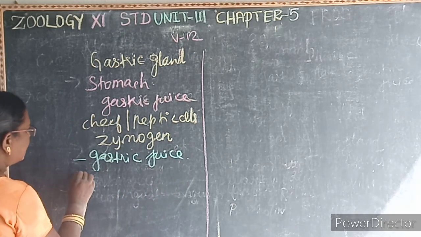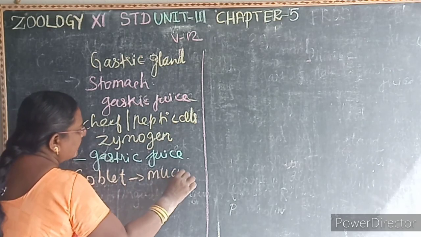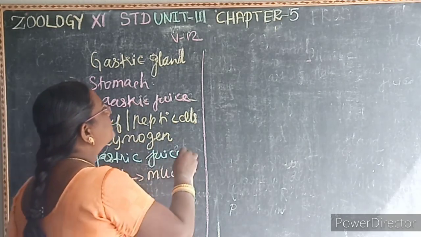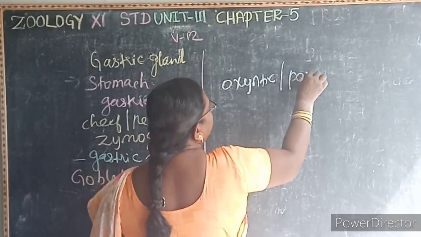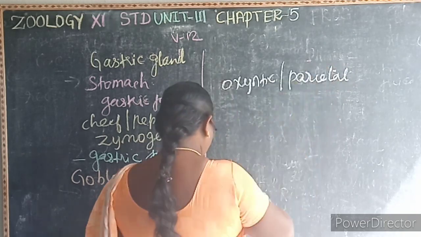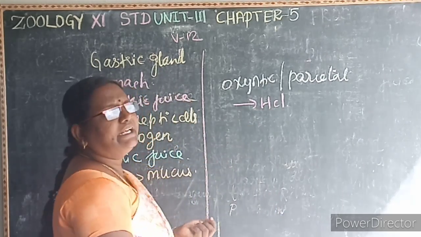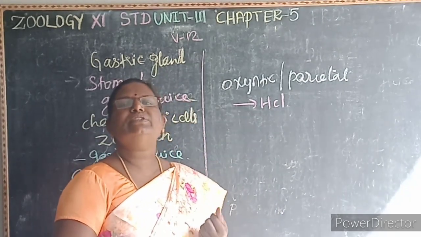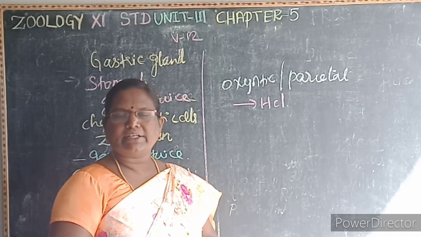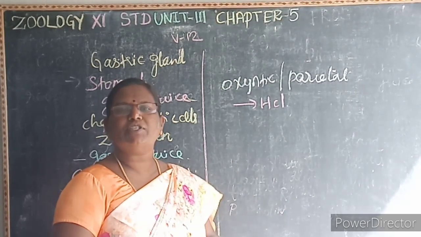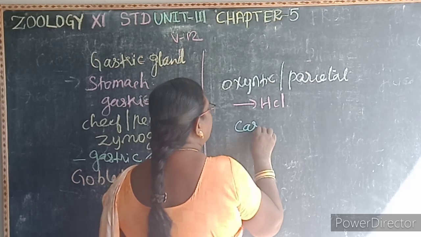Then the goblet cells, which secrete the mucus. All these are 1 mark questions. Then oxyntic cells or parietal cells. It is also a 1 mark question. The oxyntic cells or parietal cells secrete the HCl. Then the intrinsic factor, which is responsible for the absorption of vitamin B12, is called Castle's intrinsic factor.